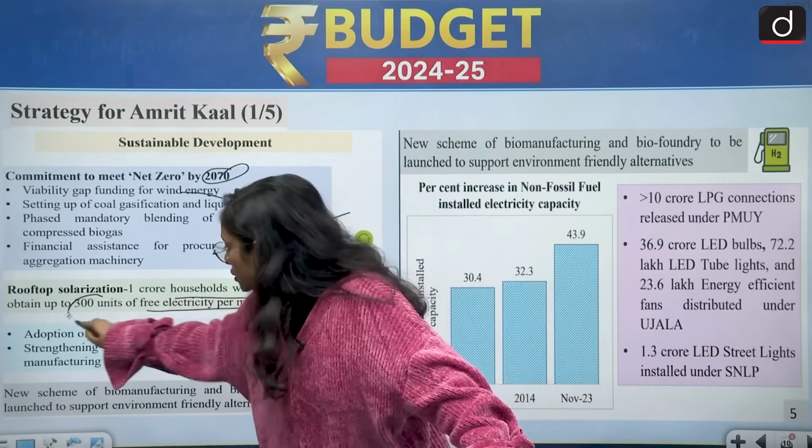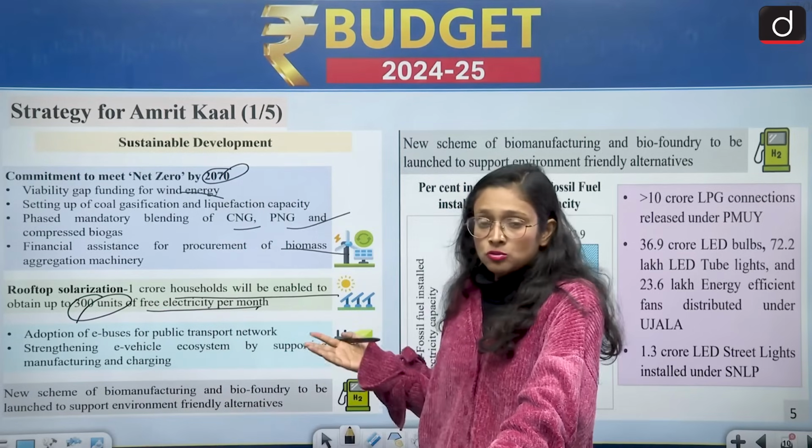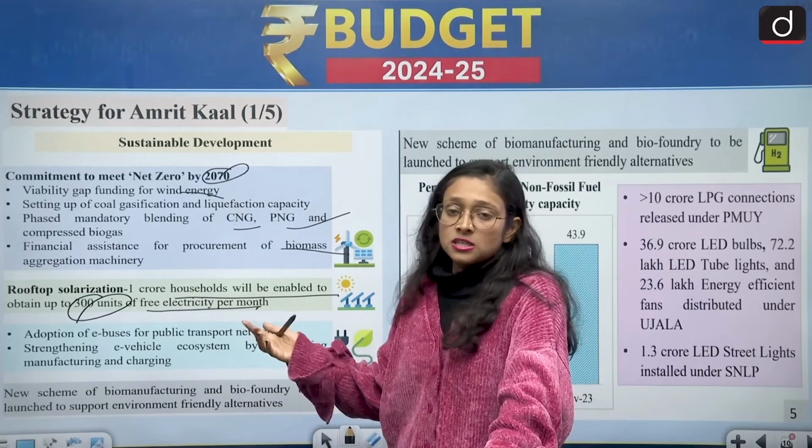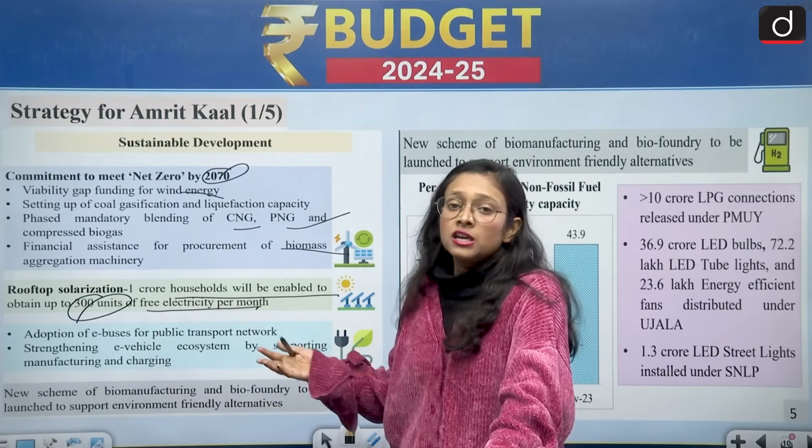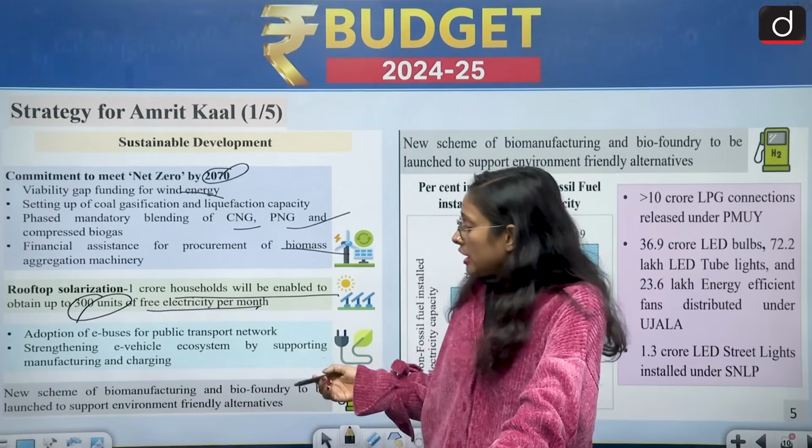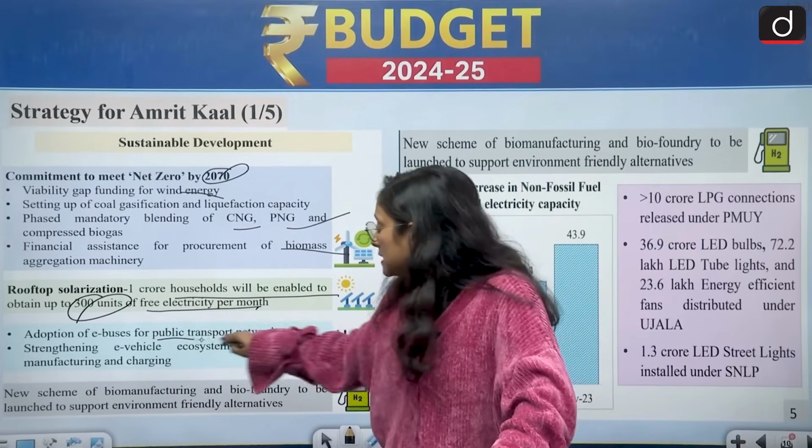With these 300 units, a person does not have to pay the electricity bill, which can improve their standard of living. And also the adoption of e-buses for the public transport network.